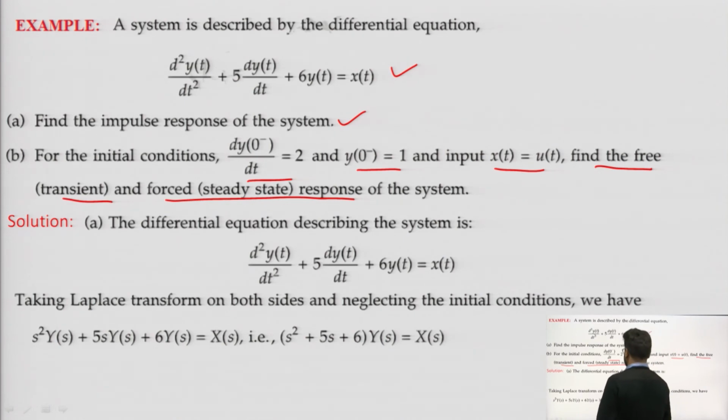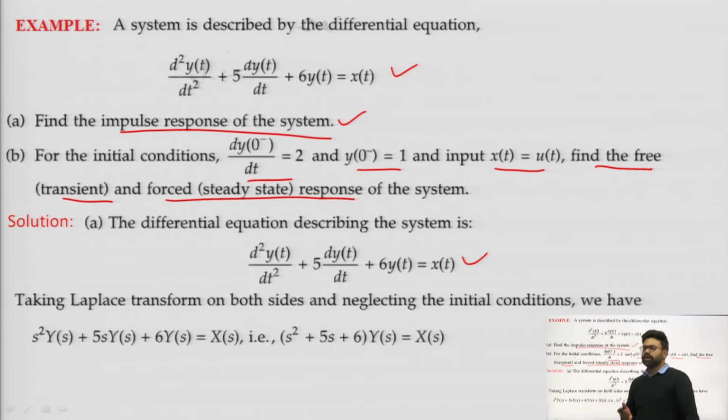So, what we will do: the differential equation is given. To find the impulse response of the system, we can find the transfer function of the system, and the transfer function is the ratio of the Laplace transform of the output to the Laplace transform of the input, considering all the initial conditions as 0. After finding the transfer function, we will take its inverse Laplace, then we will obtain the impulse response. So, by taking its Laplace transform, we will get this one.